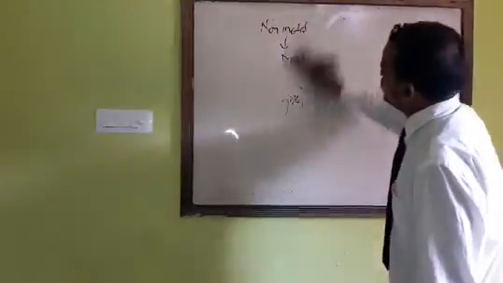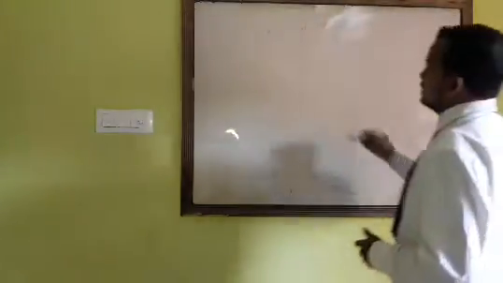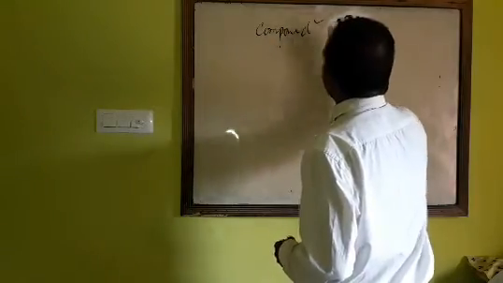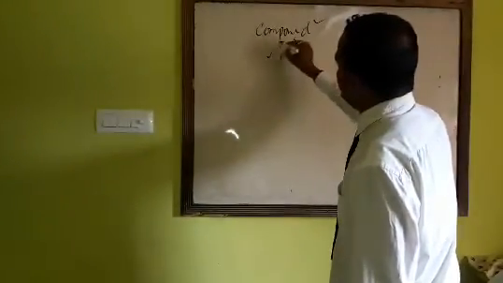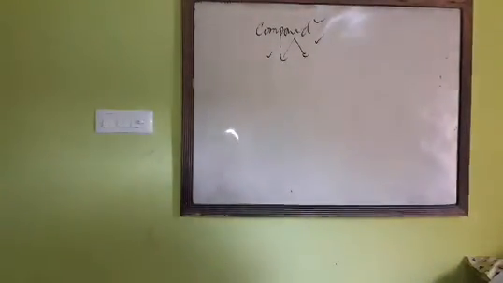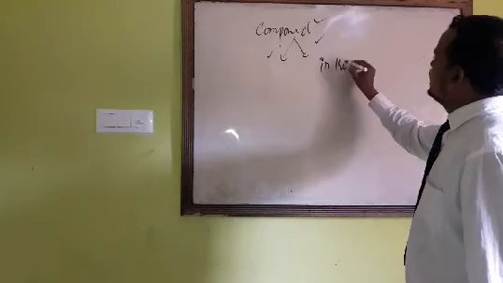We have discussed elements. Next come to compounds. Compounds are made up of two or more elements, and they combine in a fixed ratio.